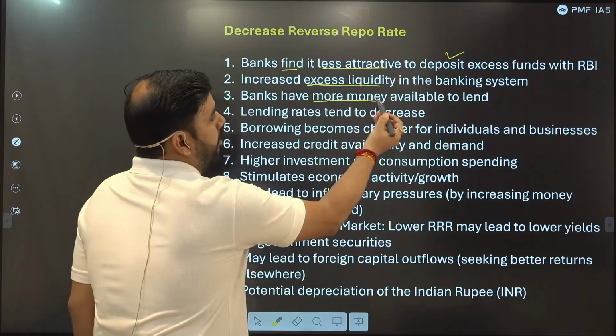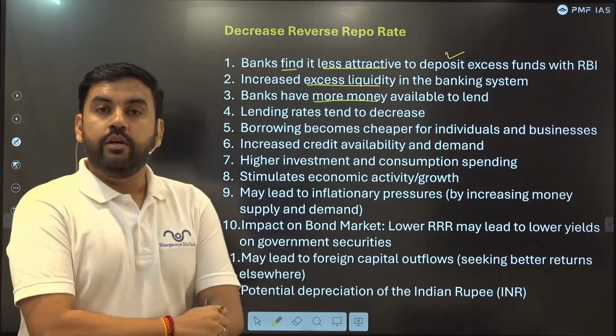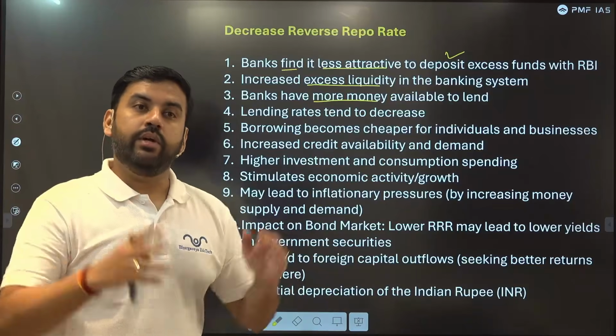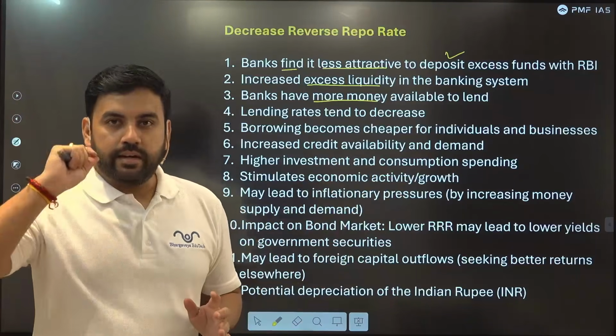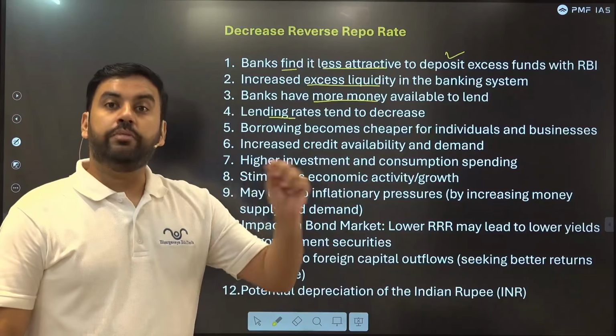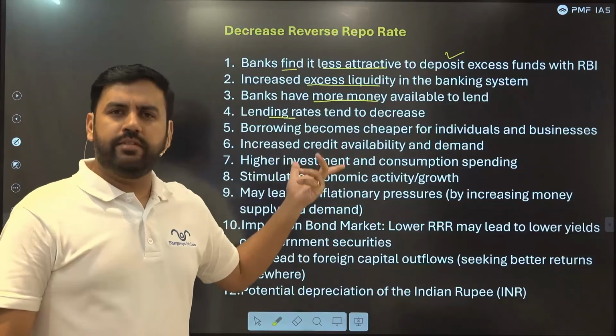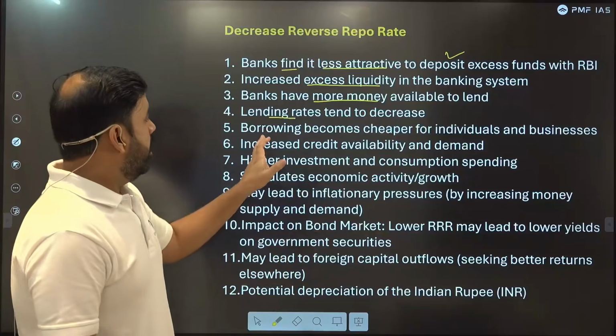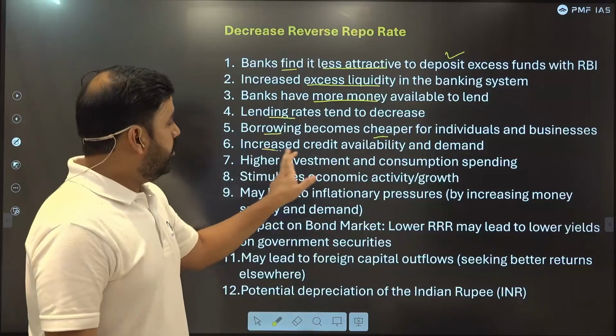They will have more money available. So 10 customers are coming for the loan, and they are calling 15 of them. They are making calls to the customers. Lending rates will decrease. They are giving cheaper loans. It happens during festival seasons like Diwali and others. Borrowing becomes cheaper. Increased credit availability.